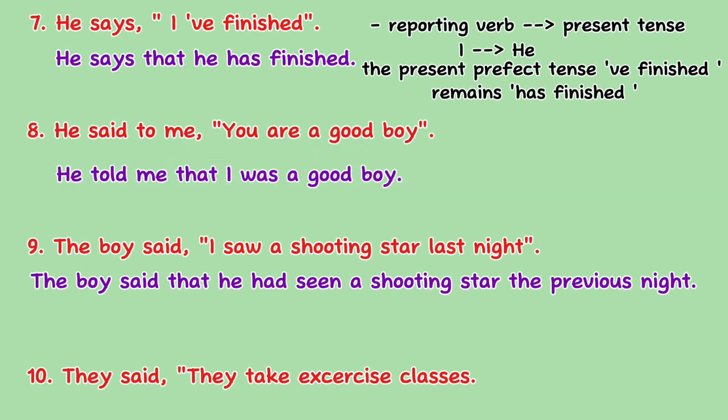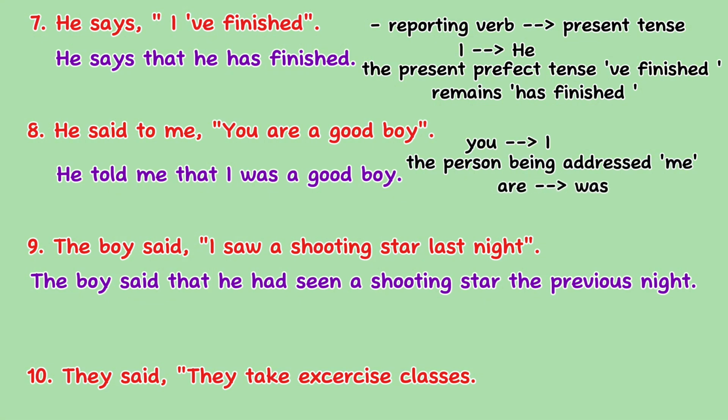He said to me, "You are a good boy." The answer is, he told me that I was a good boy. The pronoun you changes to I to match the perspective of the person being addressed, which in this case is me. Finally, the verb tense shifts from are to was to reflect the change from present to past tense, a common adjustment when reporting speech.